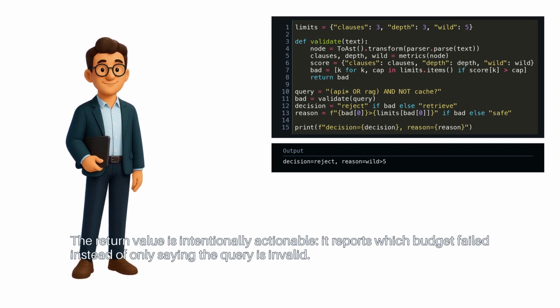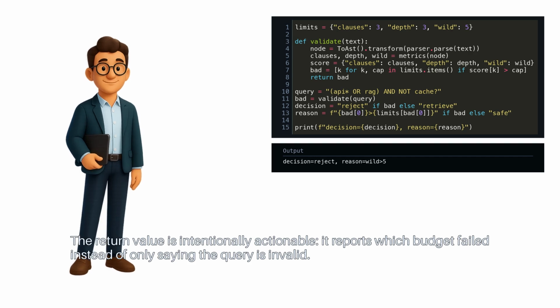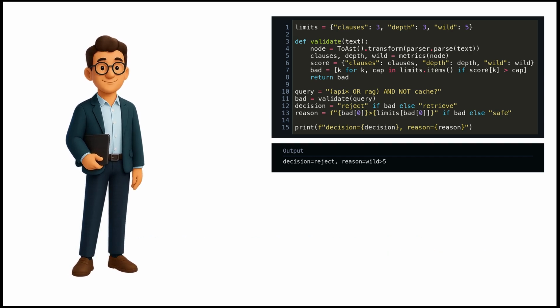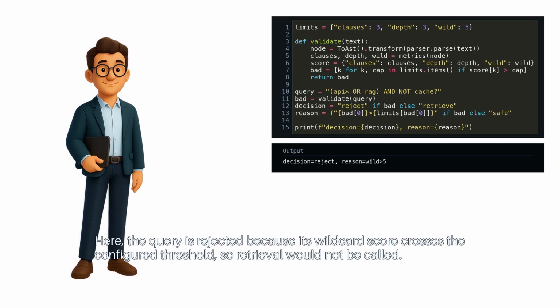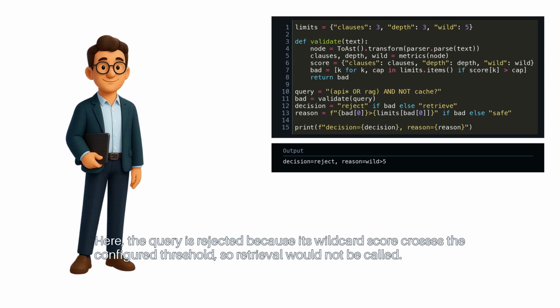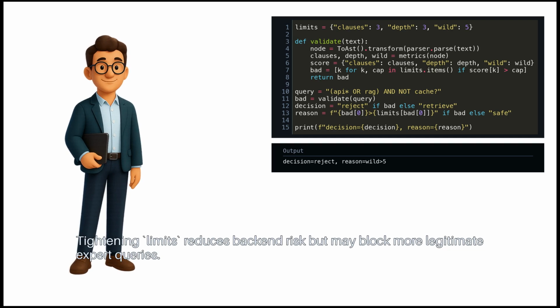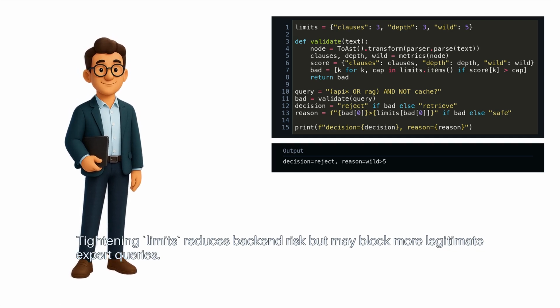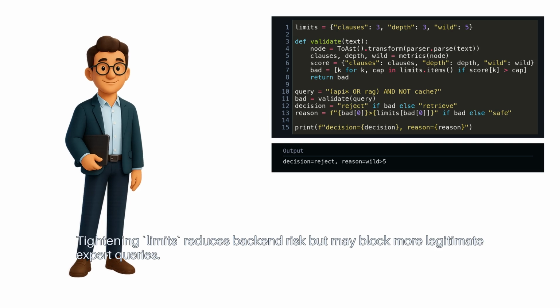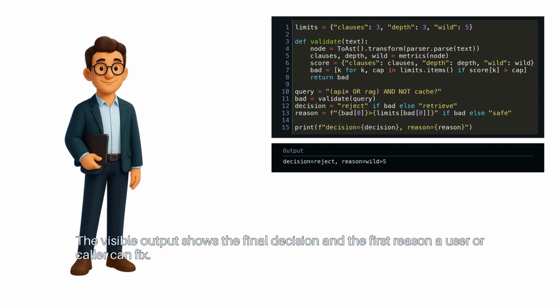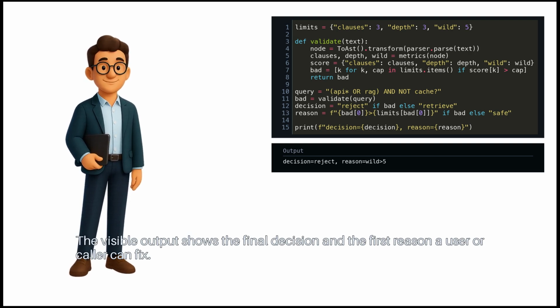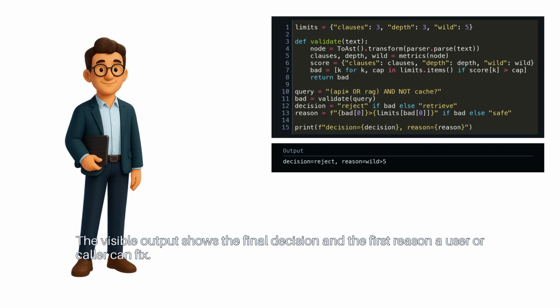It reports which budget failed instead of only saying the query is invalid. Here, the query is rejected because its wildcard score crosses the configured threshold, so retrieval would not be called. Tightening limits reduces backend risk, but may block more legitimate expert queries. The visible output shows the final decision and the first reason a user or caller can fix.